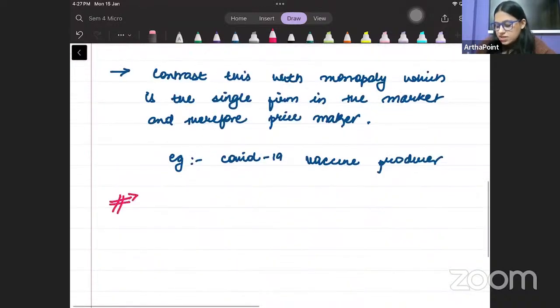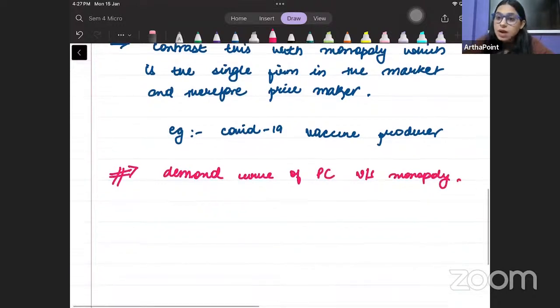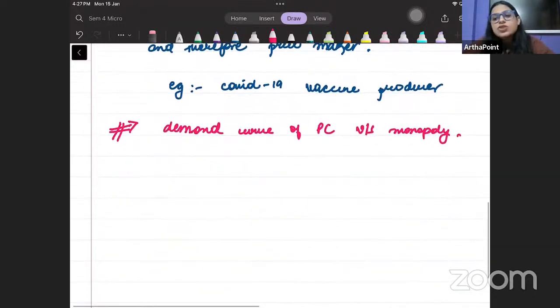I have to discuss the demand curve of perfect competition versus monopoly. So we will go ahead and we will discuss the demand curves also, that which firm has what kind of demand curve. We will also discuss that, but later. But first I want to do the features first.